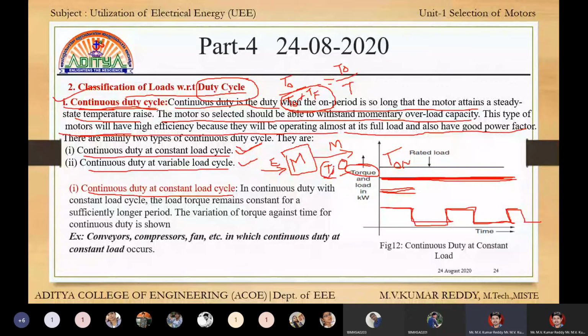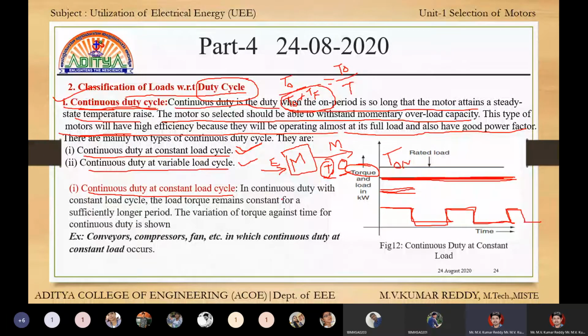Torque is the rotational force, and theta is the rotational displacement, that means distance in a rotating path. Force in a rotating path is called torque, and distance in a rotating path is called theta.